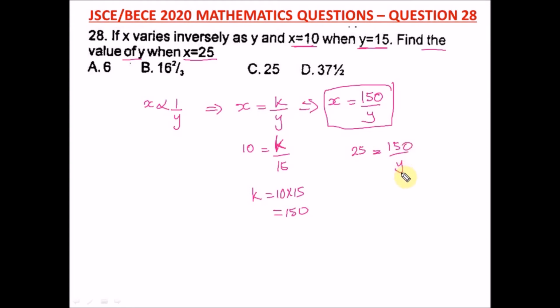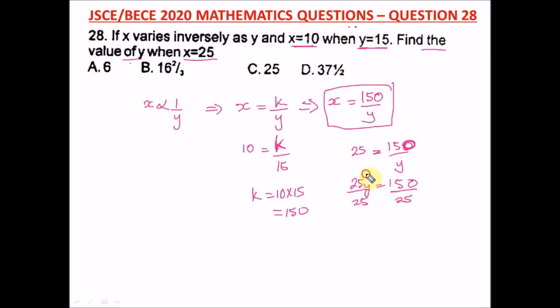So to get y, we take y up and bring 25 down. Okay, I hope you remember change of the subject of formula. This is where it's going to help you in every step of your maths. All right, and I'll treat that very soon on the channel. Or let me do it this way, just cross multiply. We have 25y is equal to what? 150. Then to get y, we divide both sides by 25.